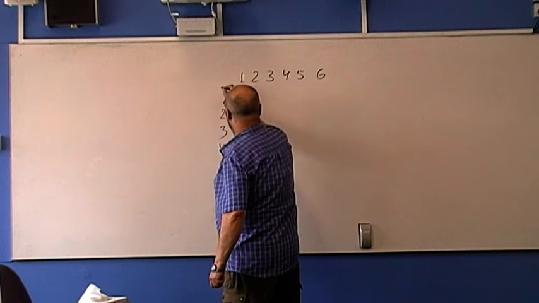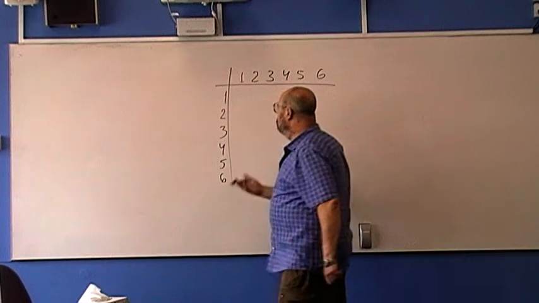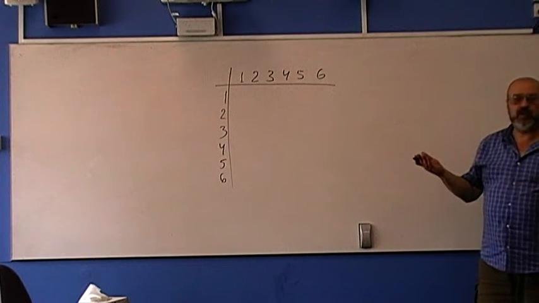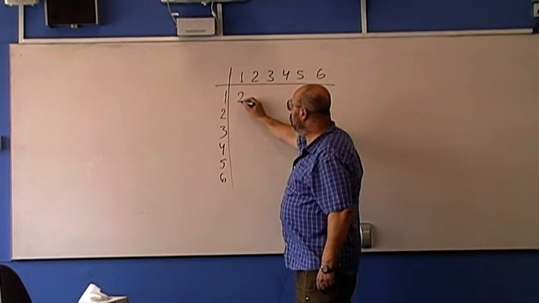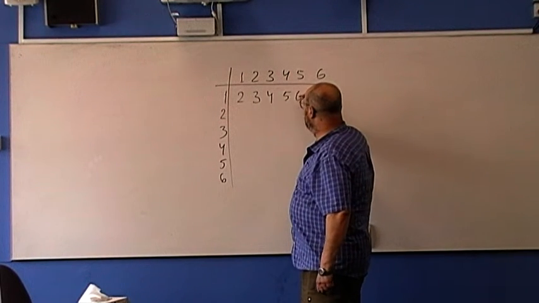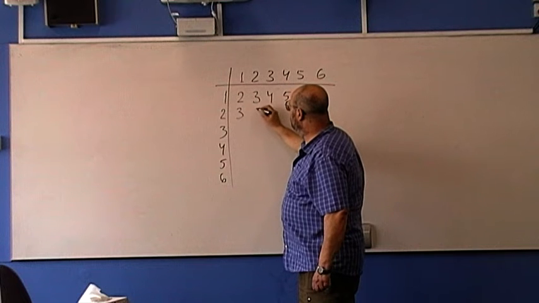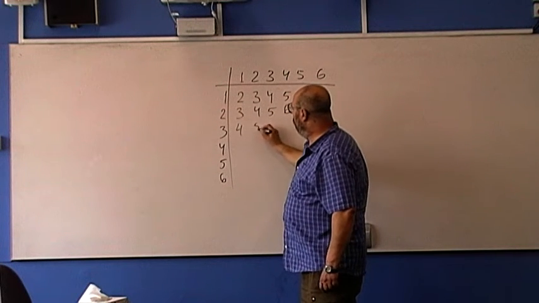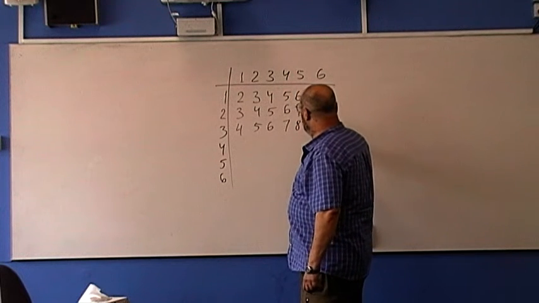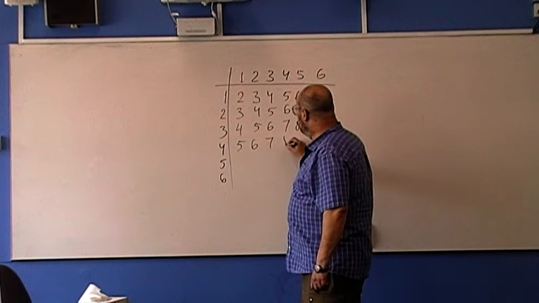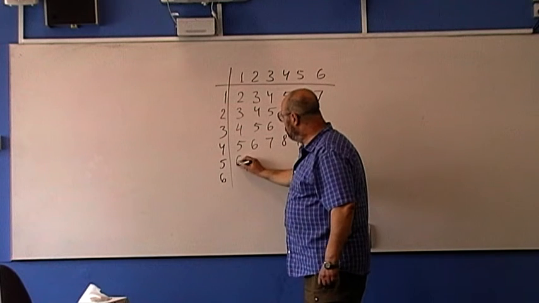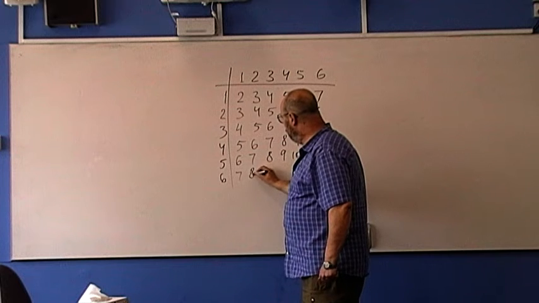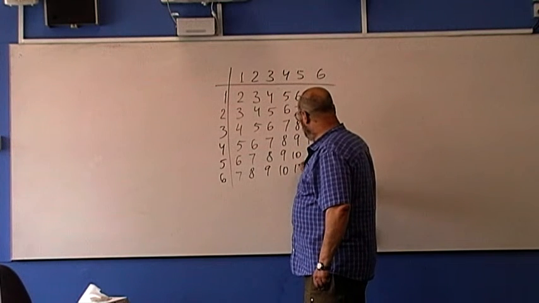And if you're looking for the sum of the uppermost numbers, 6 times 6 is 36. If you add the numbers, we have 2, 3, 4, 5, 6, 7; 3, 4, 5, 6, 7, 8; 4, 5, 6, 7, 8, 9; 5, 6, 7, 8, 9, 10; 6, 7, 8, 9, 10, 11; 7, 8, 9, 10, 11, 12.